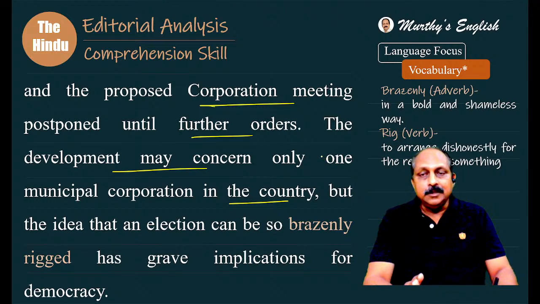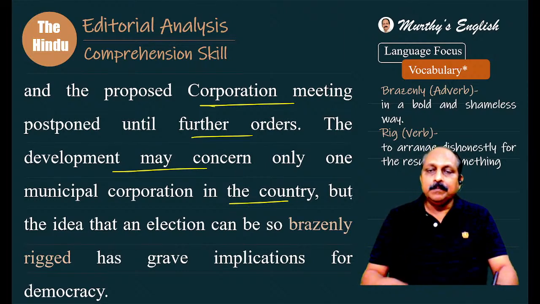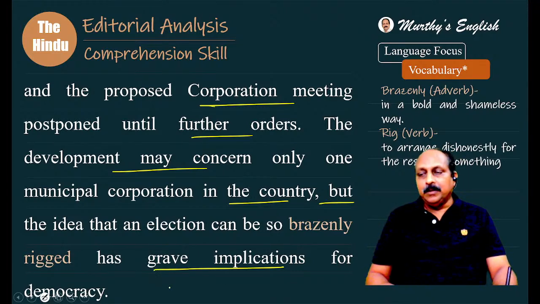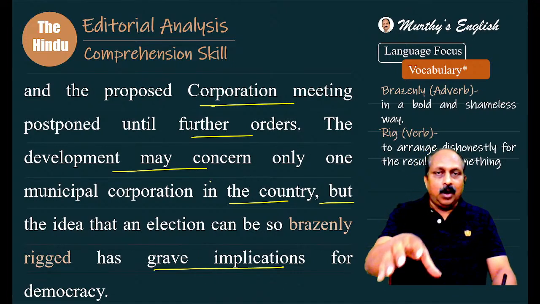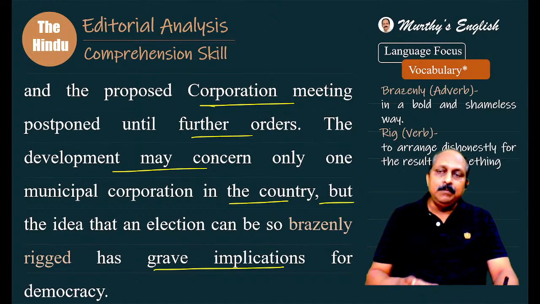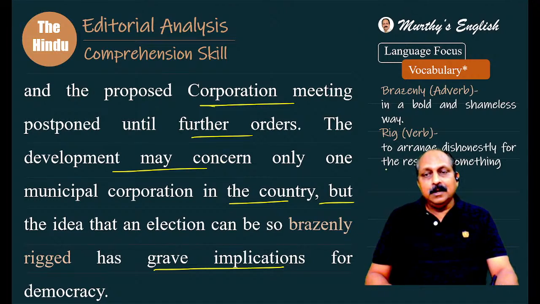Here the editorial says the development may be related to only one municipal corporation in the country, but the idea that an election can be so brazenly rigged has grave implications for democracy. The main idea is being reiterated. Perhaps it is restricted to one place, Chandigarh, but the idea that an election can be so brazenly rigged, brazen means what? In a bold and shameless way, rigging, to arrange dishonestly for the result of something.